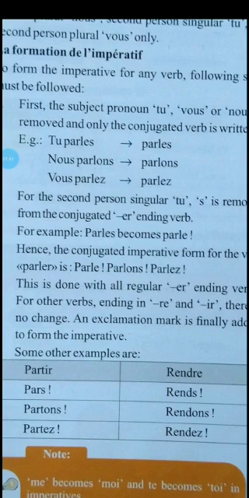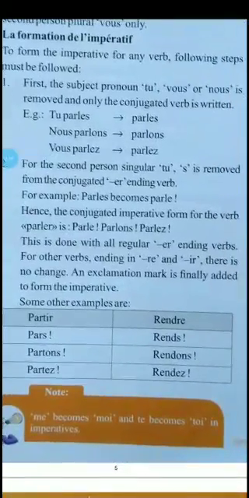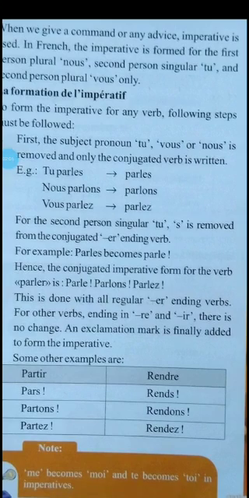So you are not saying the pronoun. Even in English we don't say "you do this", we directly say "do this". Shut the door, not "you shut the door" or "we shut the door", we don't say that. If we are taking the subject, that shows that we are not giving the order. Clear? Now this was the second rule. The first rule was what? You are only going to conjugate for tu, nous and vous forms. The second rule is when you are replying, you are not taking the subject pronoun into account. Got it? You are only using the conjugated verbs.